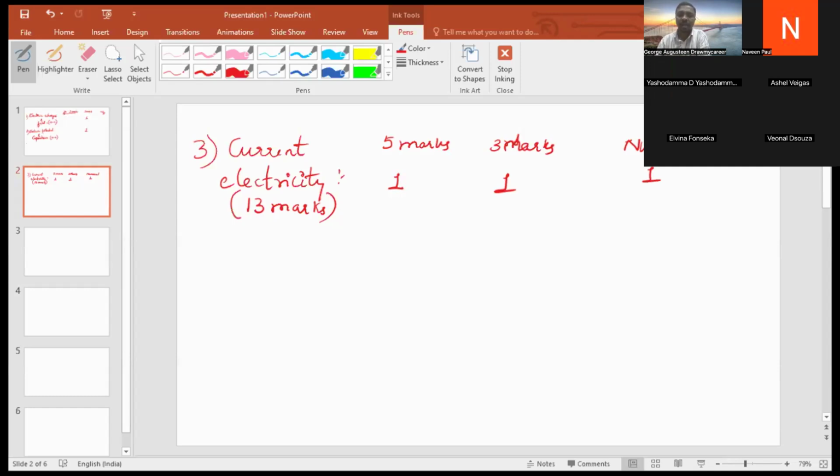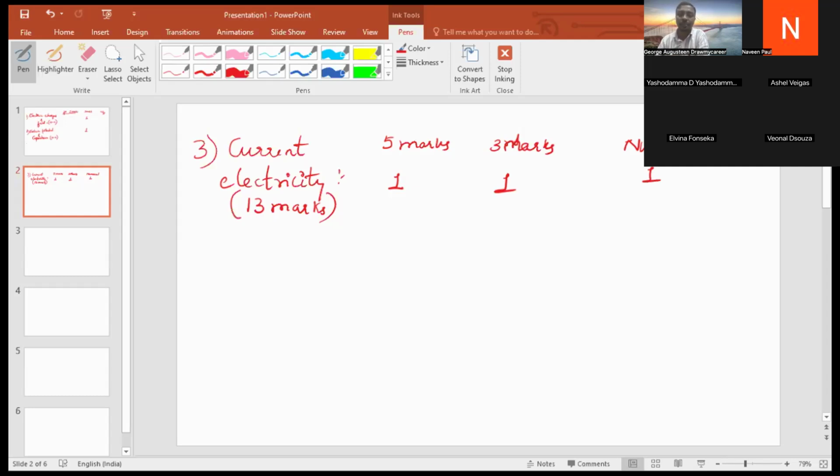Okay, and numericals, what kind of numericals are they going to ask? They are going to ask about the current, that is I is equal to E divided by R plus small r. In many years' question papers which I see, this particular question, they might not ask directly. They might ask some kind of tricky questions. Basically they ask the current flowing in a circuit, that is I is equal to E divided by R plus r. I am stressing on this problem because it was asked in the past question papers.